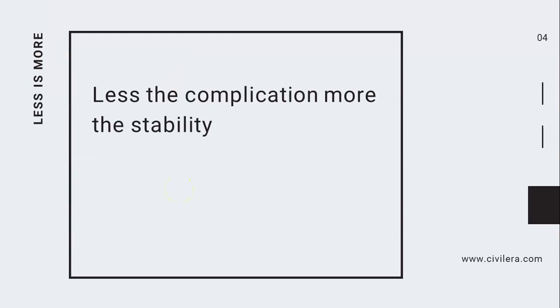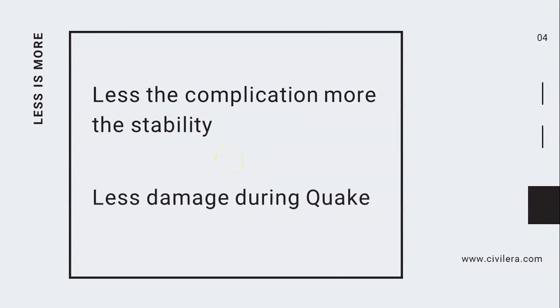Less the complication, more the stability. And when the complication in the geometry and the stiffness variations and load variations are less, the damage during earthquake also will be lesser. So let us adopt this principle: less is more. Lesser the complication, more is the stability.